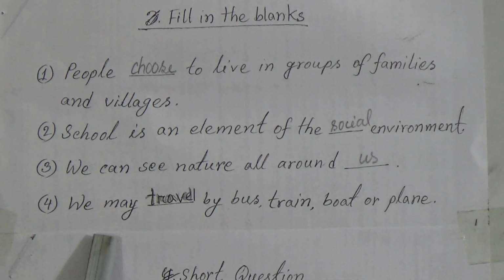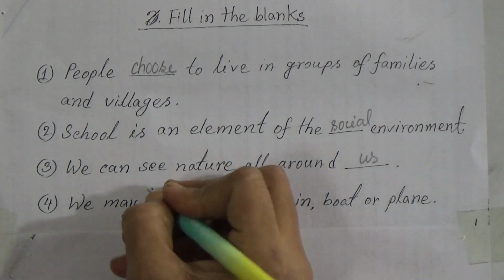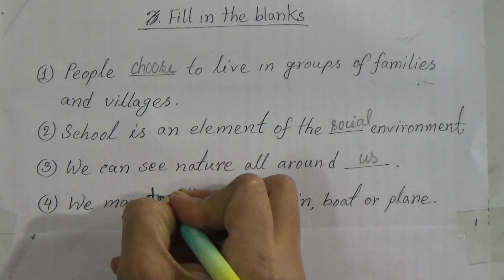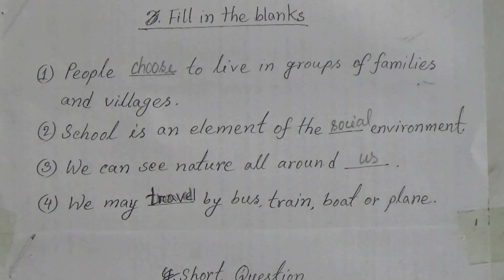Then look number 4. We may dash by bus, train, boat or plane. Here you will write travel. And the spelling of the word travel is T-R-A-V-E-L, travel. We may travel by bus, train, boat or plane. Now dear students, I will discuss the short questions.